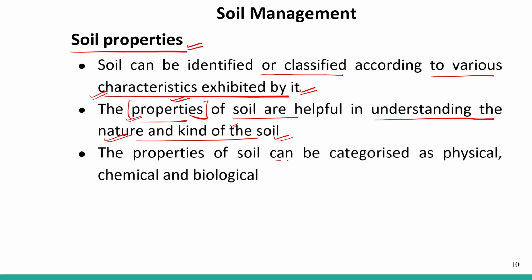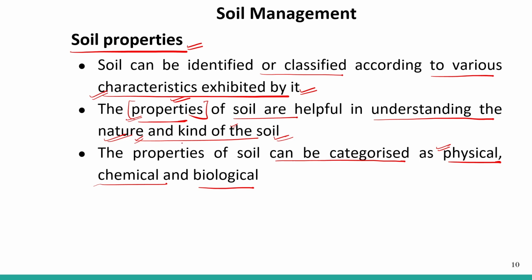The properties of soil can be categorized as physical, chemical and biological. If we know the physical, chemical and biological properties of soil, then we can know the nature of the soil, the kind of soil, and on the basis of that we can know what type of crop can be grown in this particular soil.